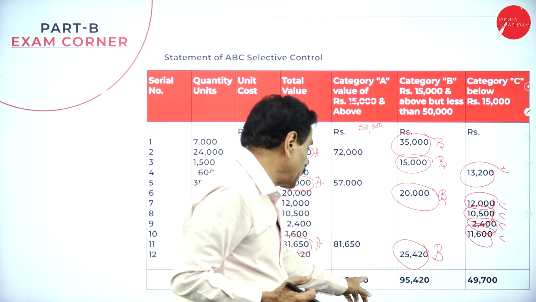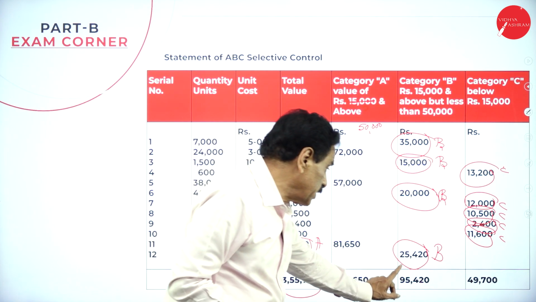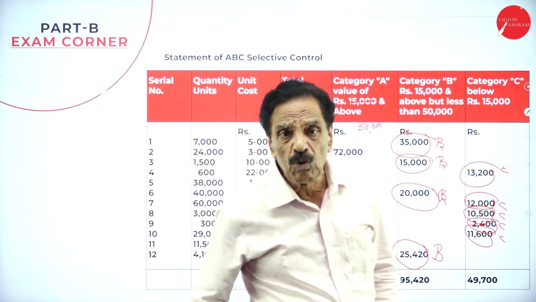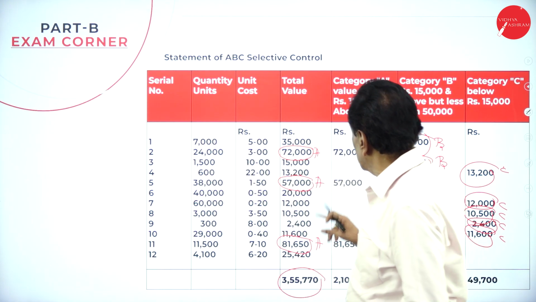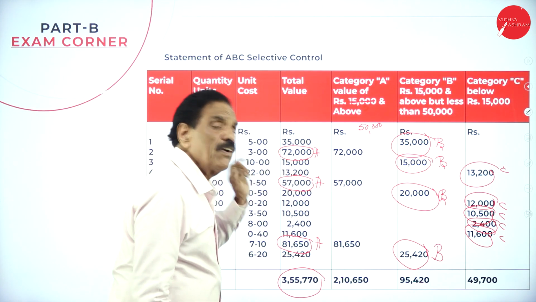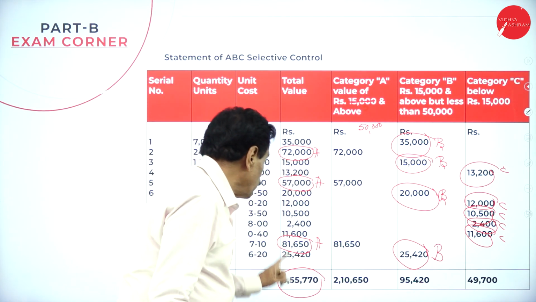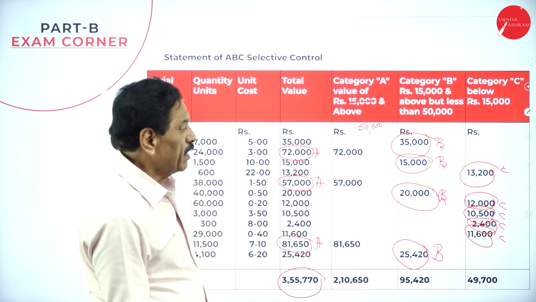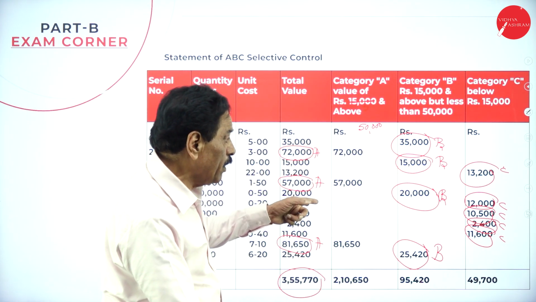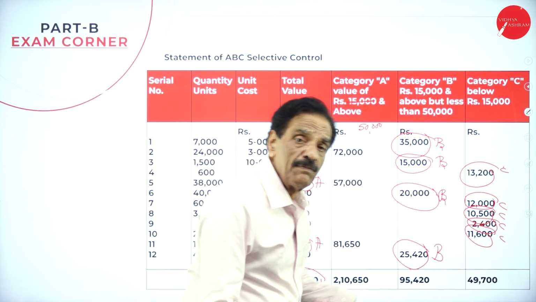The values are 2,10,650, this is 95,420 and this is 49,700. So what I did now, how many items are there? Totally 12 items. How many items go in favor of A? 3 items. 3 by 12 into 100. Second one, how many items are there? 1, 2, 3, 4. 4 by 12 into 100. This is 5 by 12 into 100.